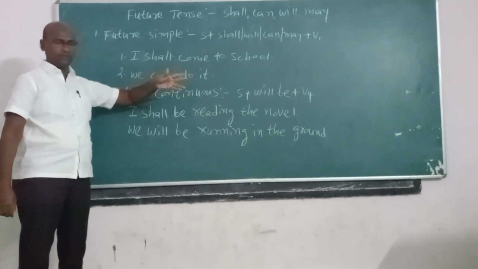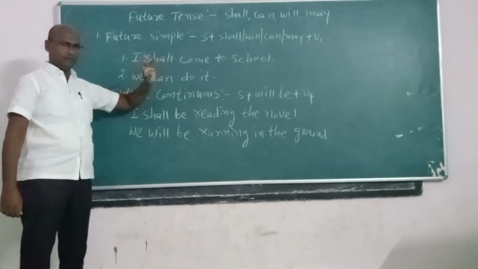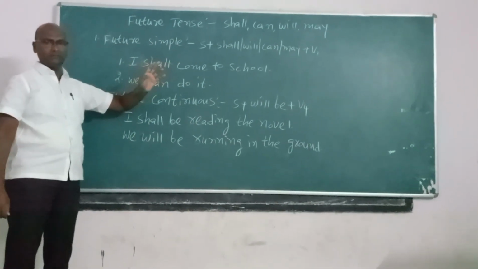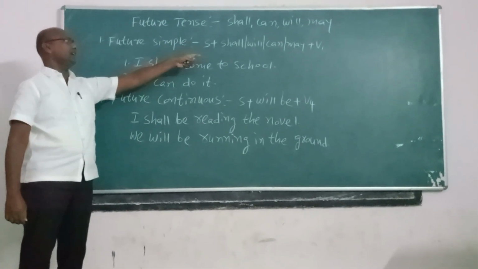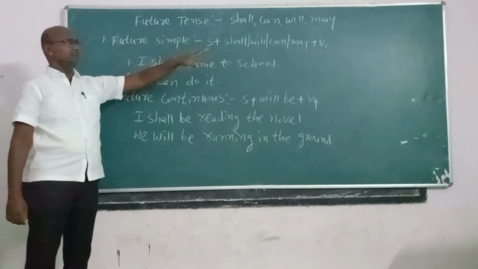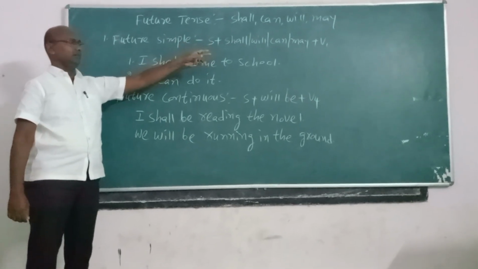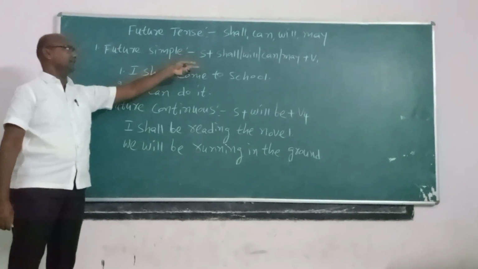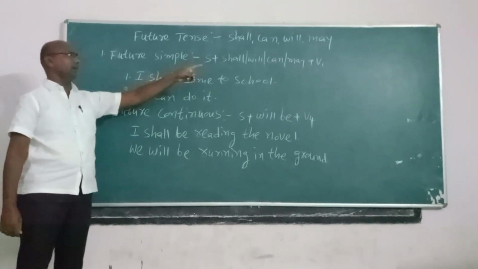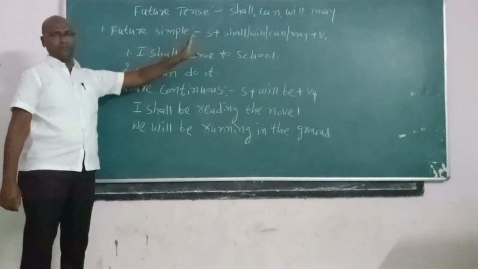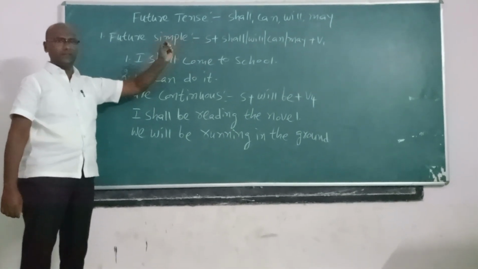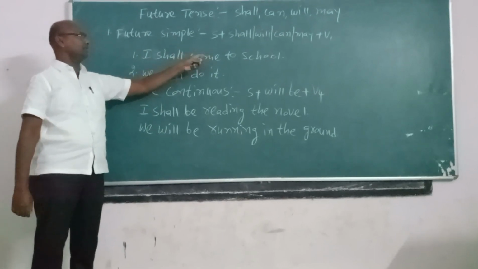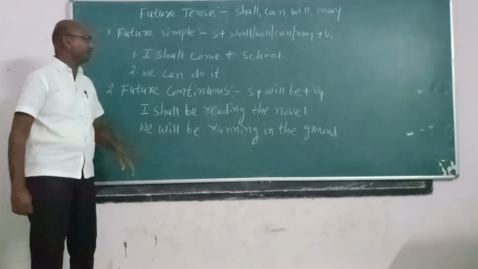Nowadays, from 2000 onwards, we can select any one of shall, will, can, may. Among these 4 auxiliary verbs, we can take any one of them. It is correct. So, subject plus will plus V1.